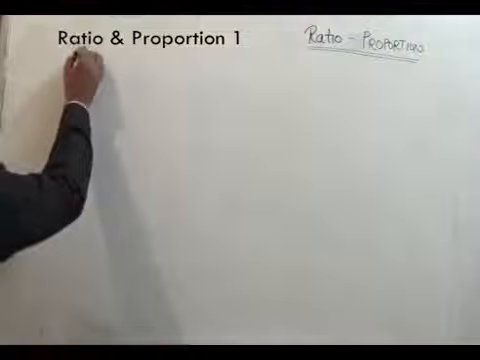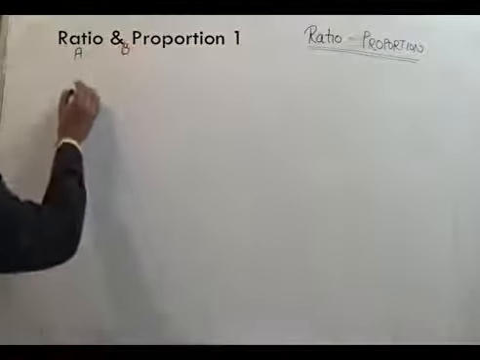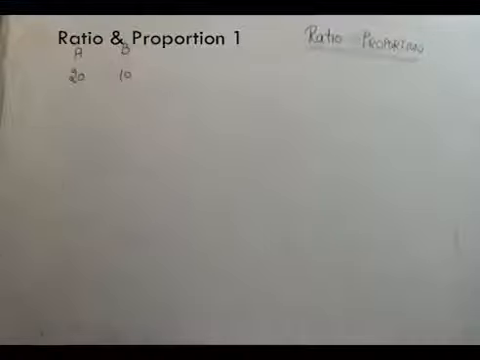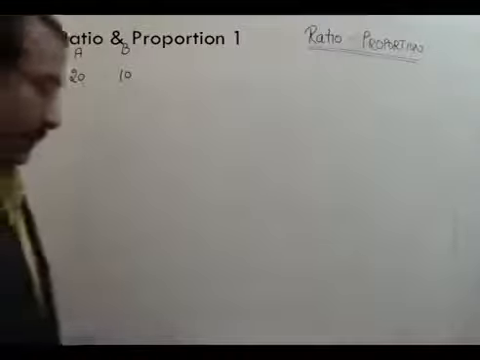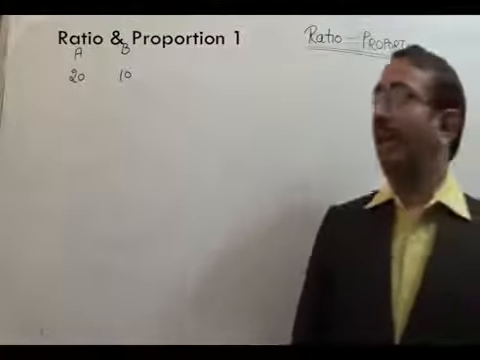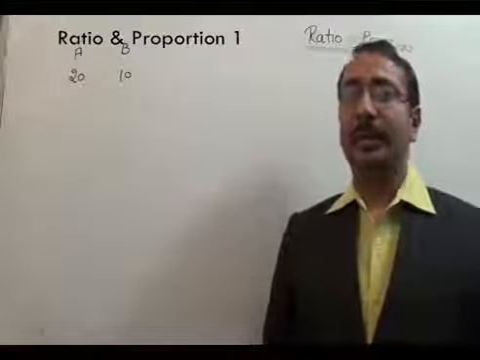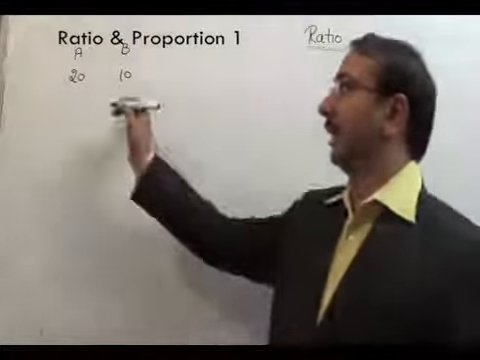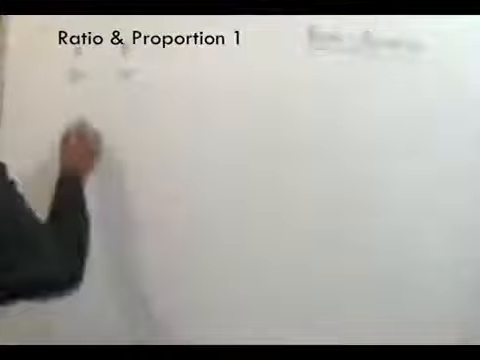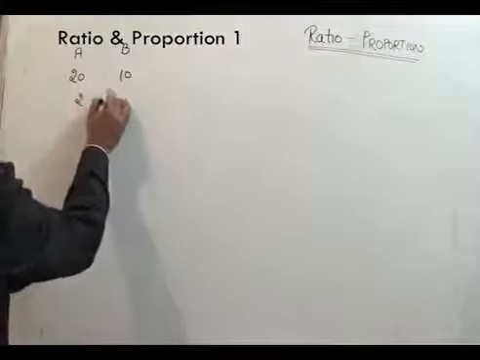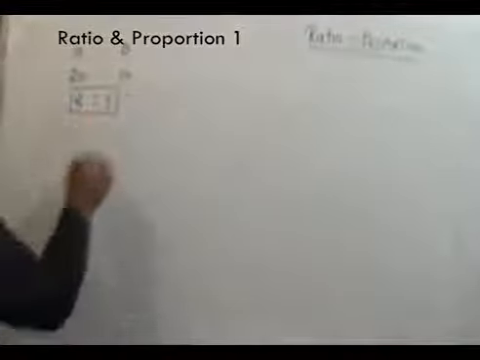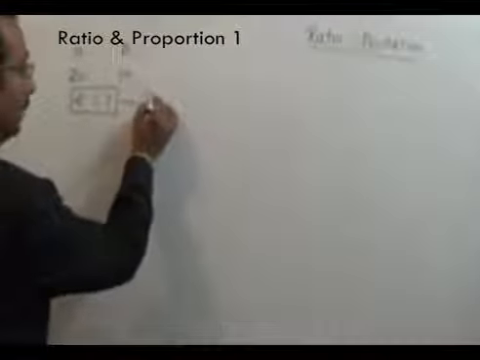Suppose two numbers are given, A and B. The value of A is 20 and the value of B is 10. Two numbers are given, those are their absolute values. If I have to find the ratio of A and B, I will cancel out what I can cancel. From here I can say the ratio of A and B is 2:1. The first thing that we have to understand is that ratio is always taken in the simple form.